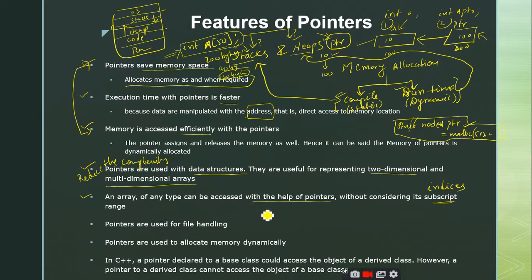So you can access the elements of an array using indexes. That is what we know till now, right? For example, if I want to access the 5th element, I write it like this, a of 4. If I want to access the 25th element, I write it as a of 24, right? That means name of the array, and within the subscript you give the index number that is less than the element which you want to access. For example, I want to access the nth element, I should write it as name of the array followed by n minus 1. So this is how you access the elements of the arrays using indexes.